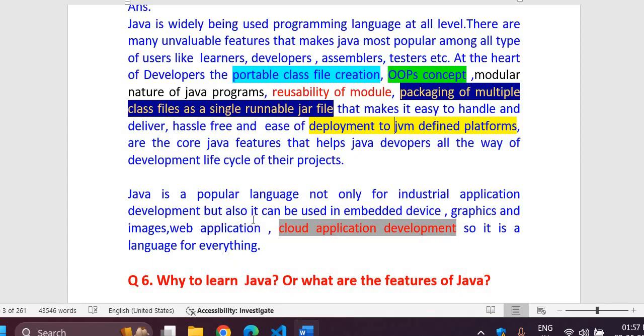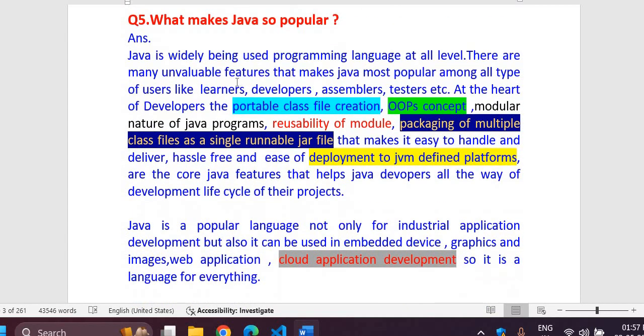Web application development, cloud application development. So it is a language for almost everything. Seeing all these features, no doubt Java is very popular. It is popular with almost everyone in the development or programming fields.